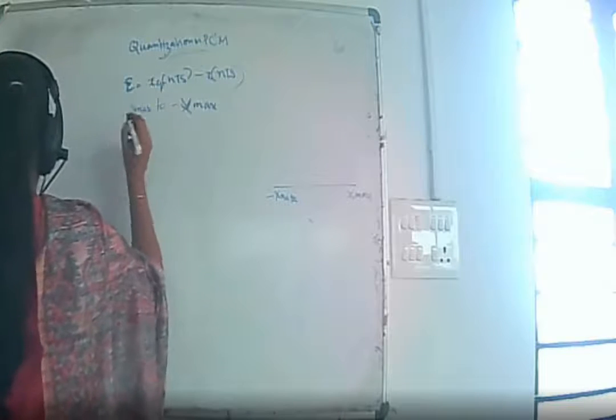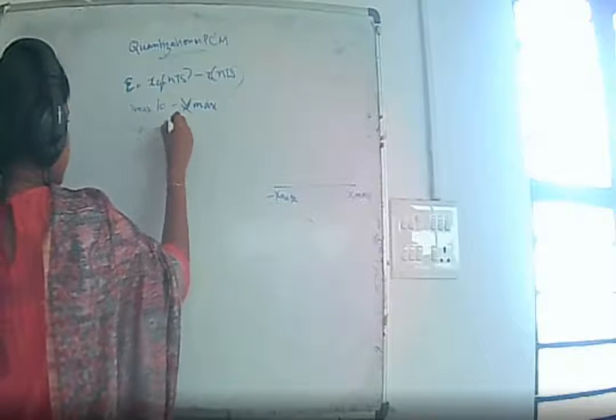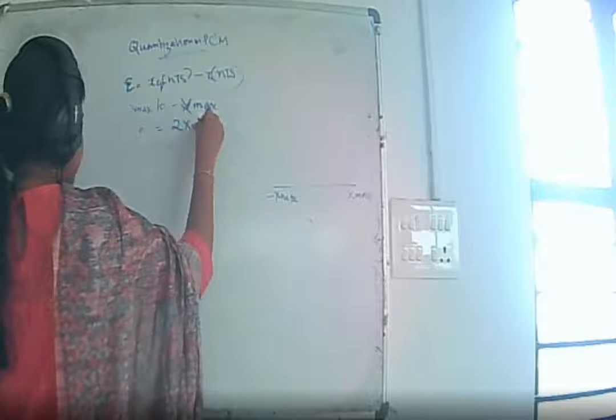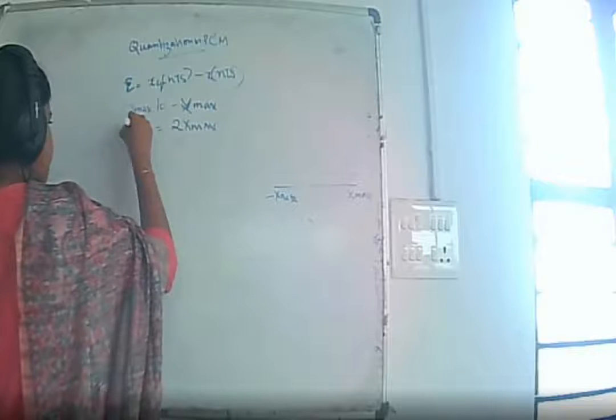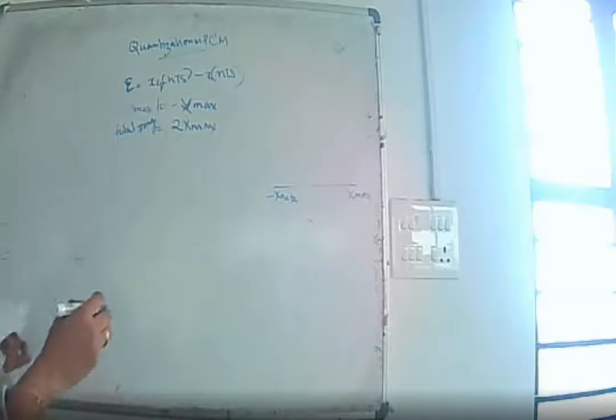So the total input range is nothing but 2x max.